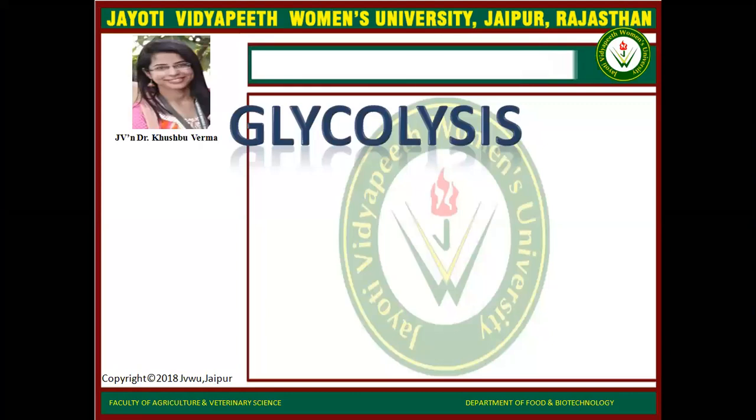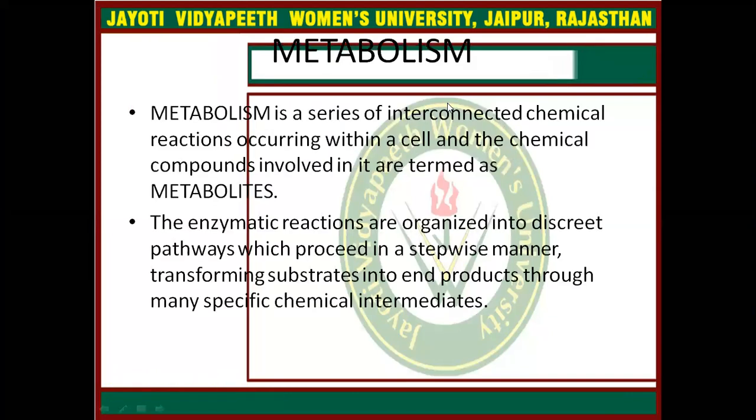Today we will discuss the glycolysis process. So glycolysis is basically a part of respiration and metabolism. Metabolism is a series of interconnected chemical reactions occurring within the cell, and the chemical compounds involved in it are termed metabolites. Enzymatic reactions are organized into discrete pathways which proceed in a stepwise manner, transforming substances into end products through many specific chemical intermediates.